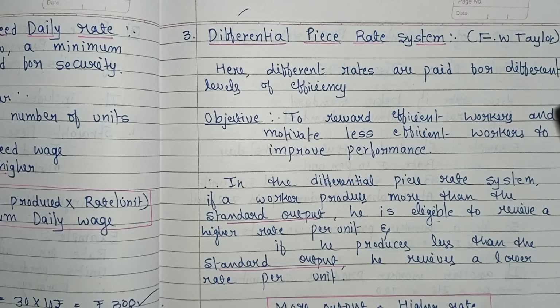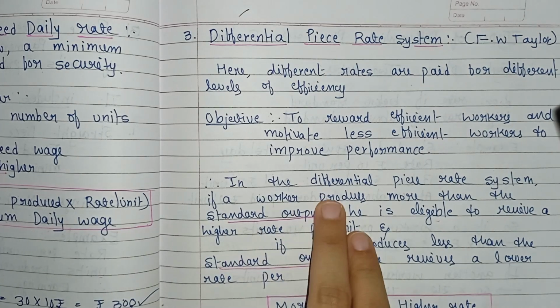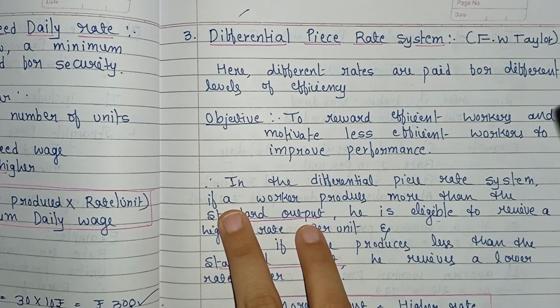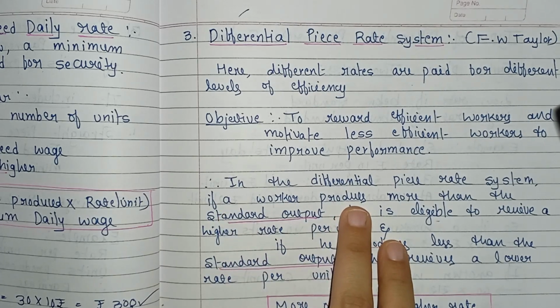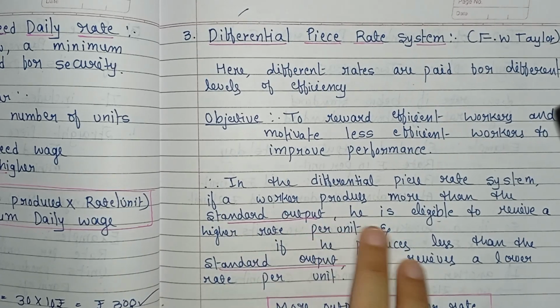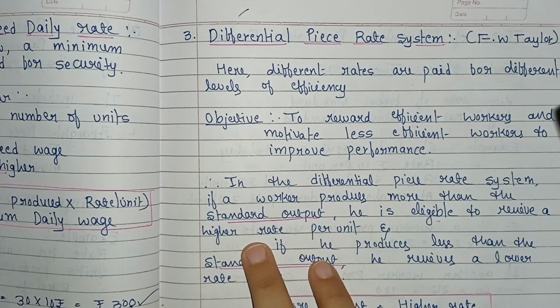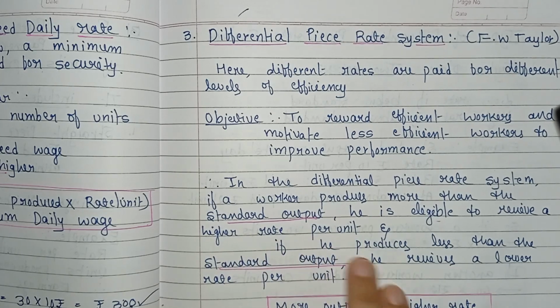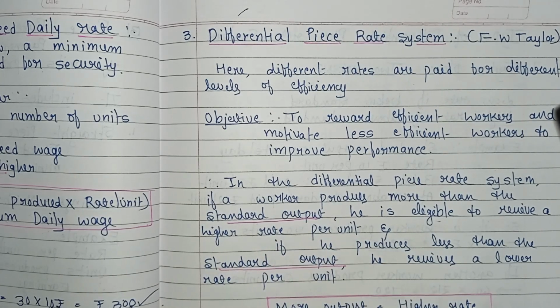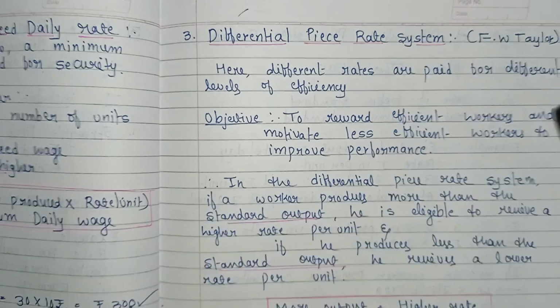How are different rates paid on different levels of efficiency, and how are they calculated? In the differential piece rate system, if a worker produces more than the standard output, he is eligible to receive a higher rate per unit. And if he produces less than the standard output, he receives a lower rate per unit.